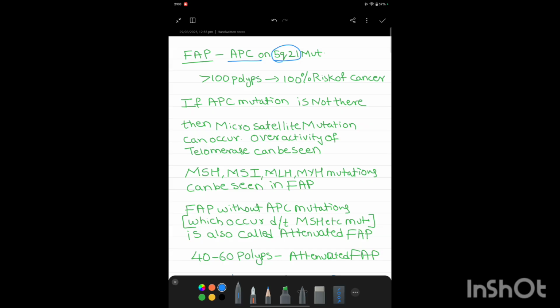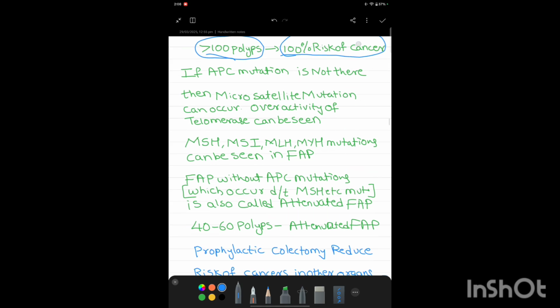In FAP, more than 100 polyps should be present in the intestine. Then only we can call it FAP. If more than 100 polyps are present, then there is 100% risk of cancer. This is FAP, APC mutation.